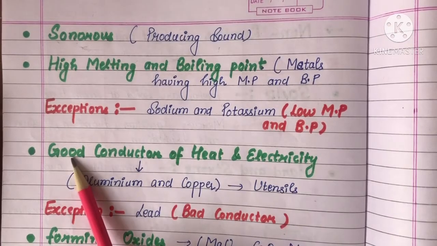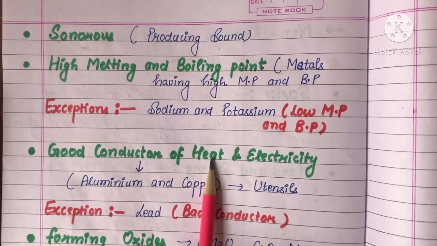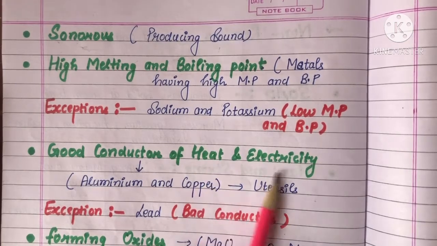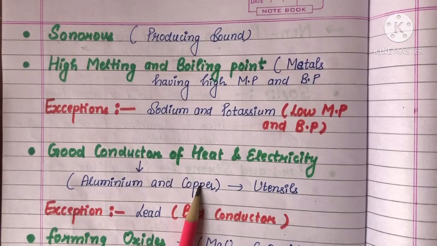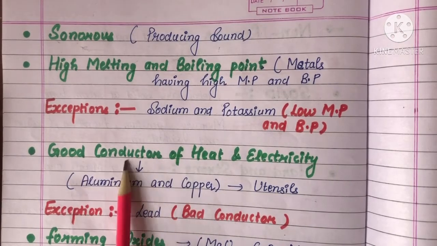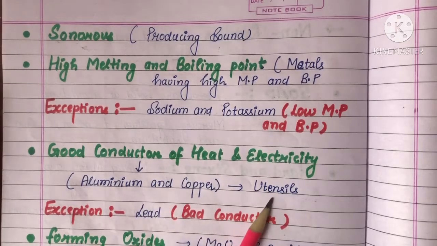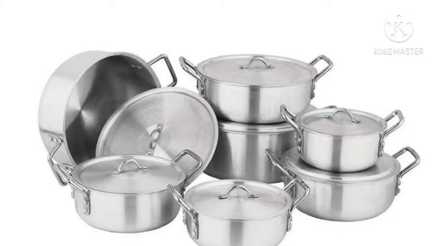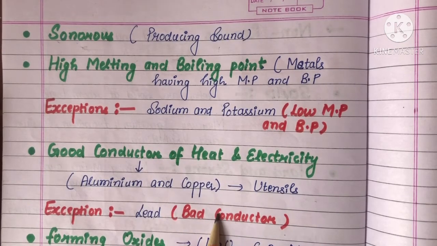Another property is being a good conductor of heat and electricity, meaning metals pass heat and electricity through them. Like aluminium and copper, these are metals that are good conductors of heat and electricity. That's why utensils are mainly made of aluminium and copper. In this case also there is an exception, that is lead. Lead is a metal, but it is a bad conductor of heat and electricity.